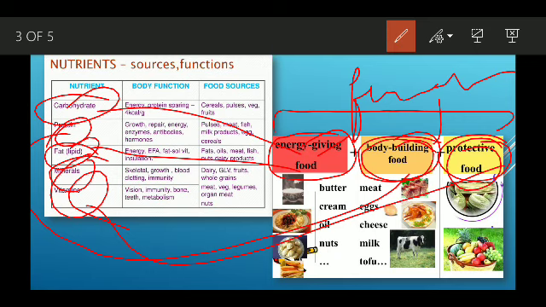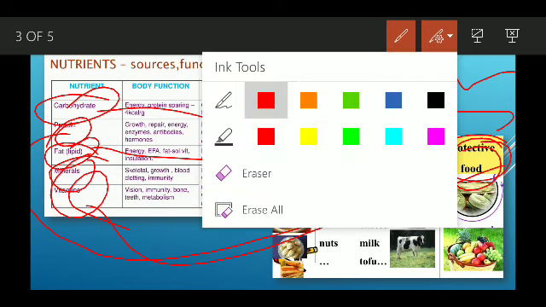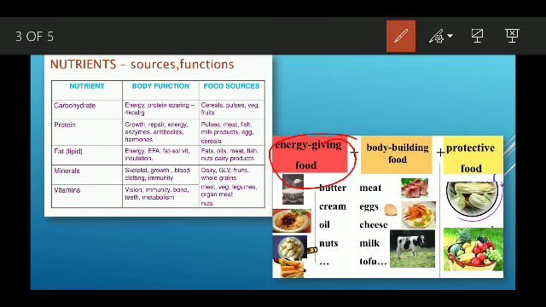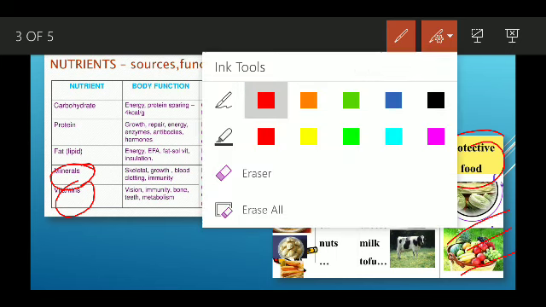There you can see the sources of these energy giving foods, like butter, cream, oil, nuts. And then the bodybuilding food, that is actually protein, so you can see here meat, egg, cheese, milk. Then the protective food, that is the minerals and vitamins that we get from fruits and vegetables. That's all.